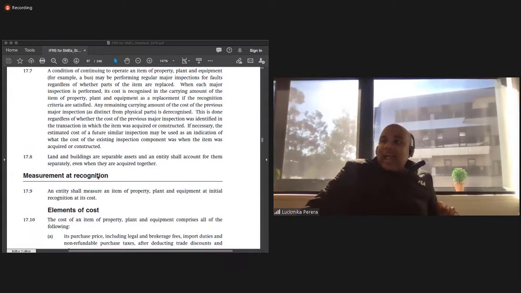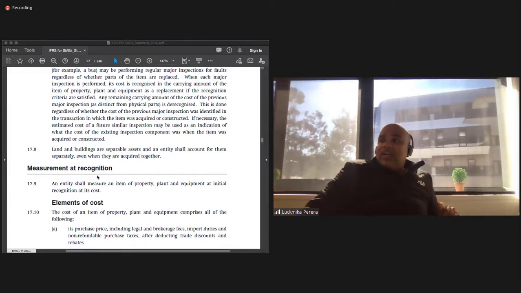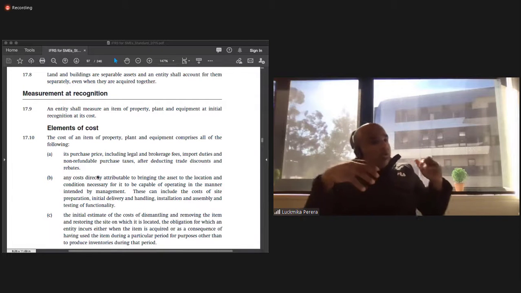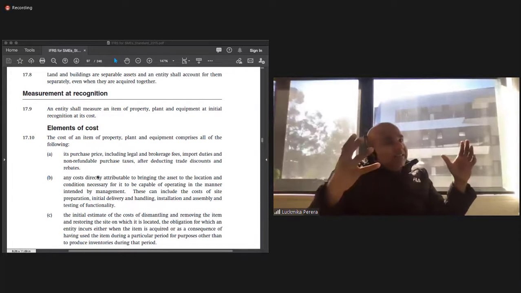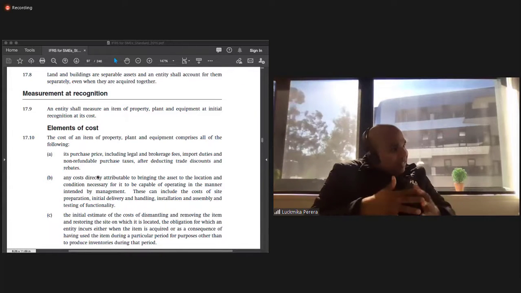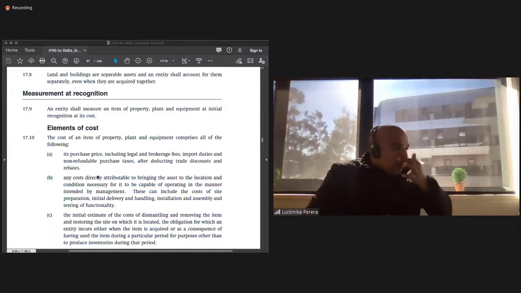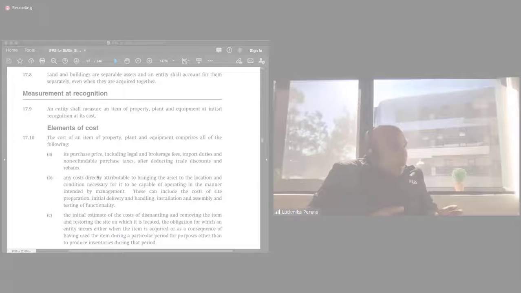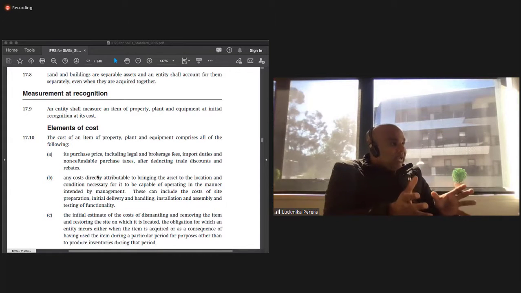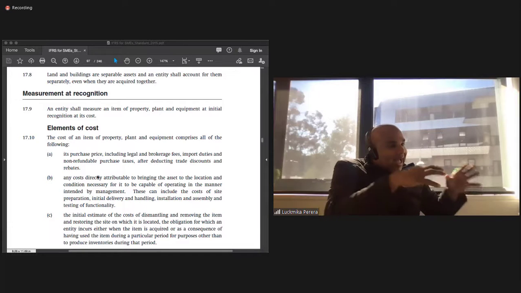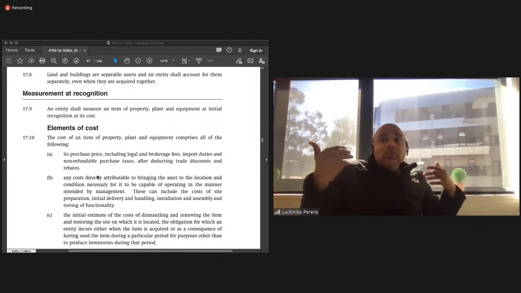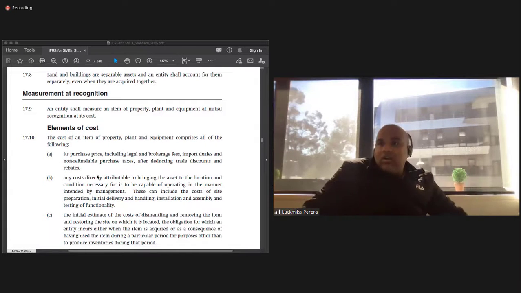Okay. Land and buildings are separable assets, and an entity shall account for them separately, even when they are acquired together. So, in the case of my home, there are two elements on how I pay tax on my home: the land value and the building value. They say the land value is one calculation. The capital improvement of the land is what they call the property, the actual building. So the capital improved value and the land value are given separately, and on that, I pay the tax. So similarly, you need to distinguish between the two and have the value sorted out separately.